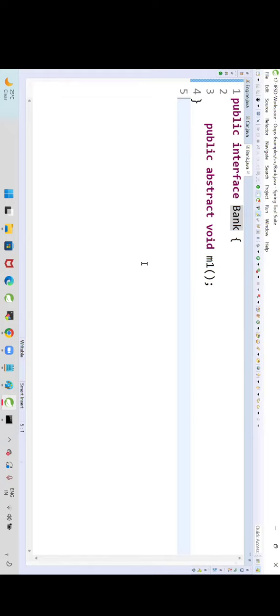Can I write a main method in the interface? Think. Why? If you write a main method, we need to write it as concrete. The main method will contain a body. We should write it as concrete. But will the interface allow a concrete method? It will not allow. The interface will allow only abstract methods.